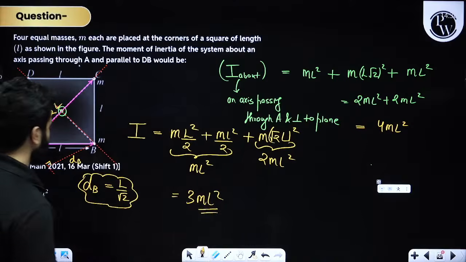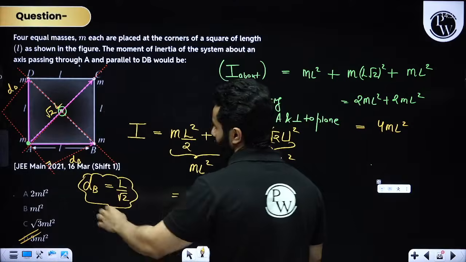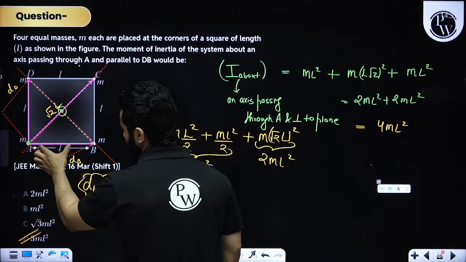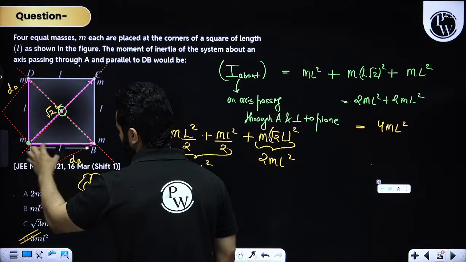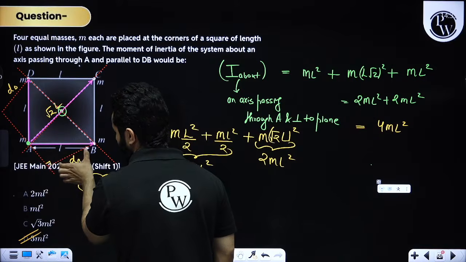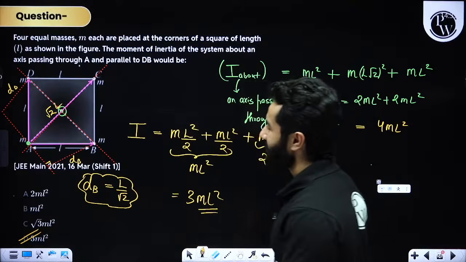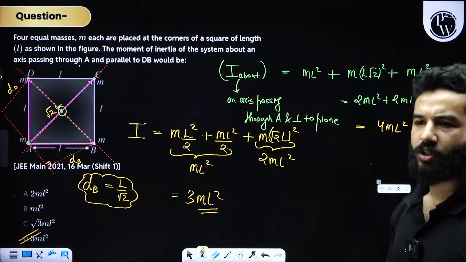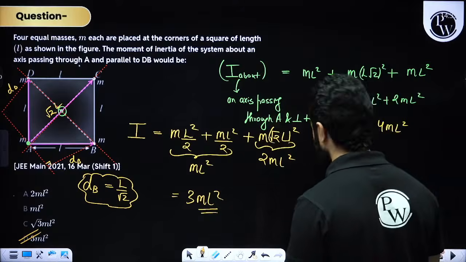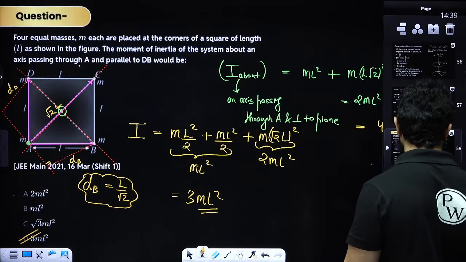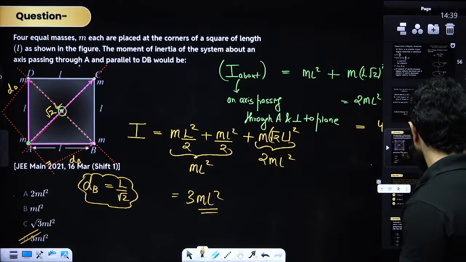Correct. We have to find out the distance from this perpendicular. If this is L, this is 90 degrees, then if we drop down a perpendicular, this is going to be L root 2. This is a slightly different question, not for the NEET exam, but we can do it like this. 3ml square, correct. Now let's move on to the next question.